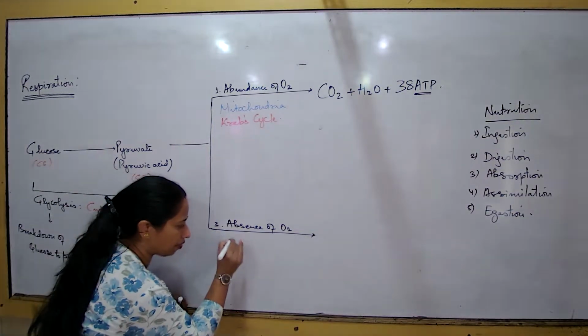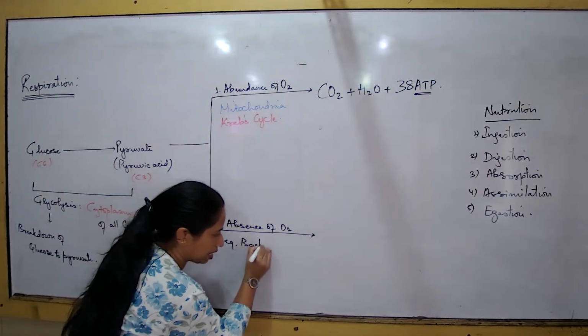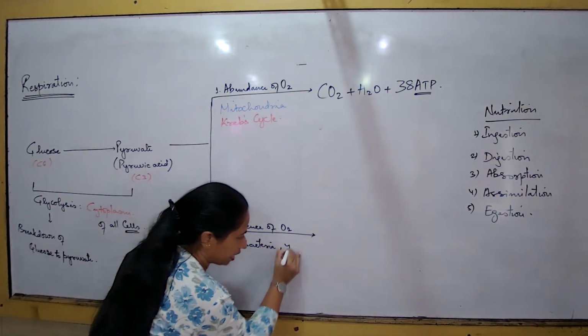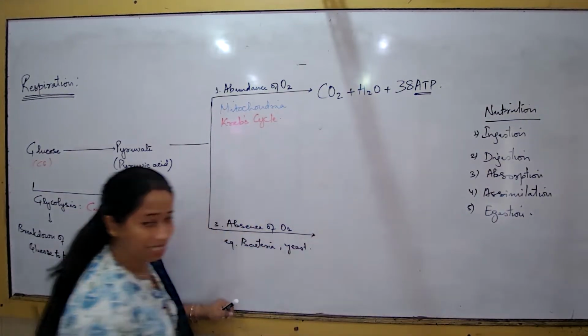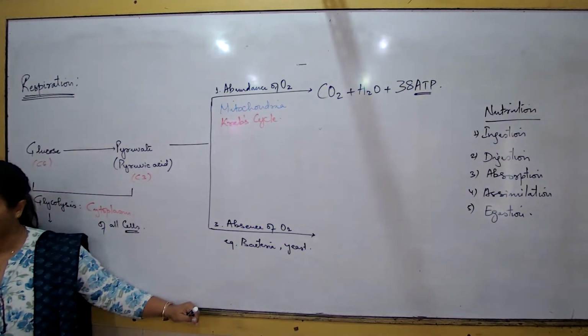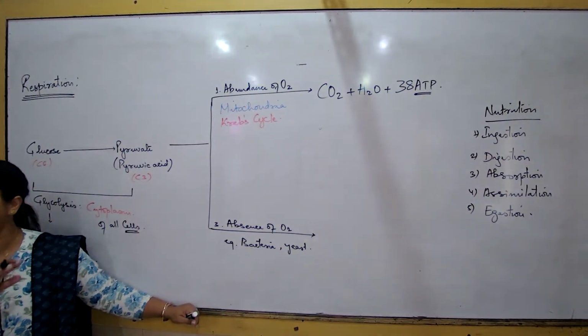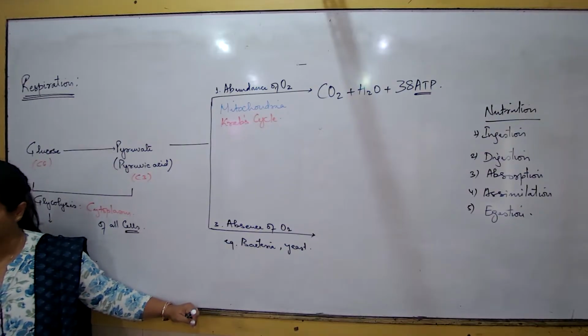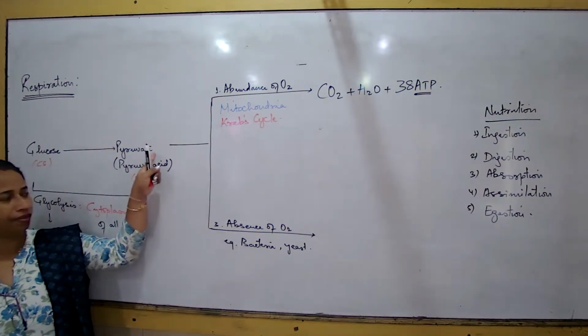So what examples are we supposed to write here? I would write examples like the bacteria and the yeast. The yeast and a variety of different types of bacteria are in the soil, in the water and in the air. They have no methods for taking oxygen inside their cells. So what would be the fate of the pyruvate?